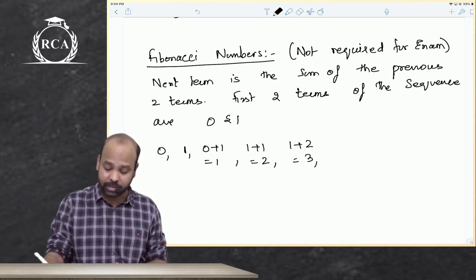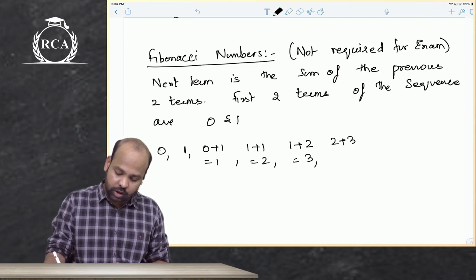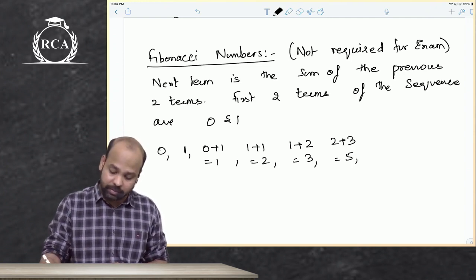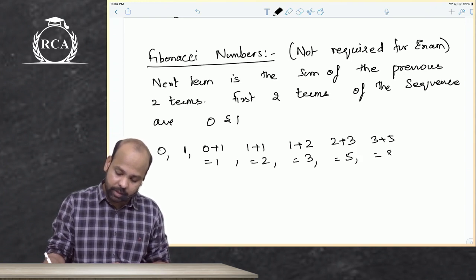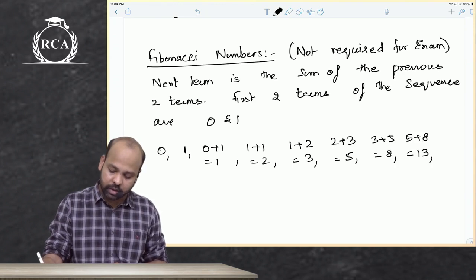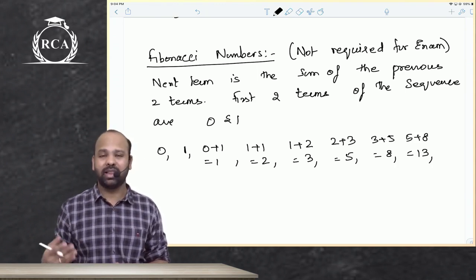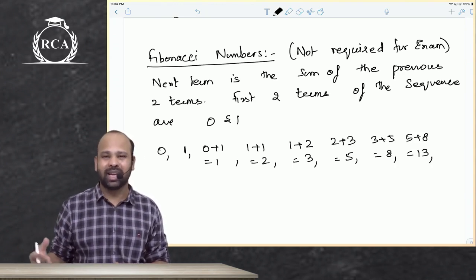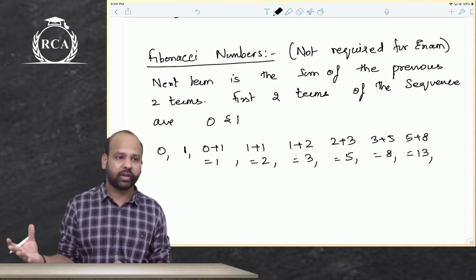The next term, beta, would be the previous two terms, 2 and 3. So that would be 5, sir. For the next term, you'll write 3 plus 5, sir. That would be 8, sir. Next, you'll write 5 plus 8. That would be 13, sir. Next, you will write 8 plus 13. That would be 21. Next, you will write 13 plus 21, 34. I hope you're understanding this better.